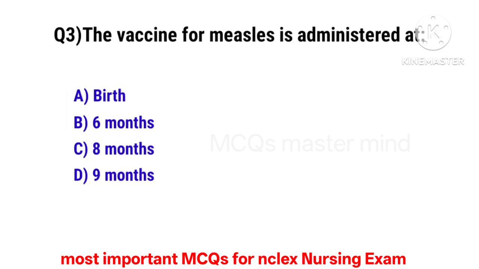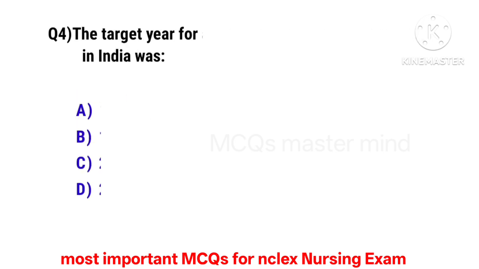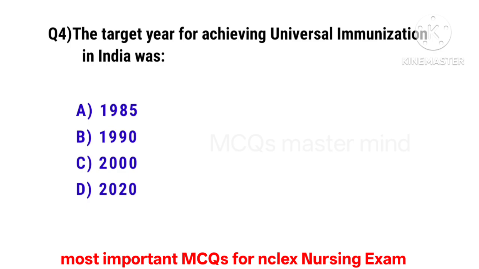Question number 3. The vaccine for measles is administered at. The correct option is D. 9 months. Question number 4. The target year for achieving universal immunization in India was. The correct option is A. 1985.